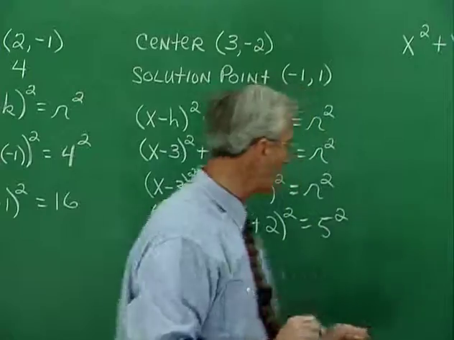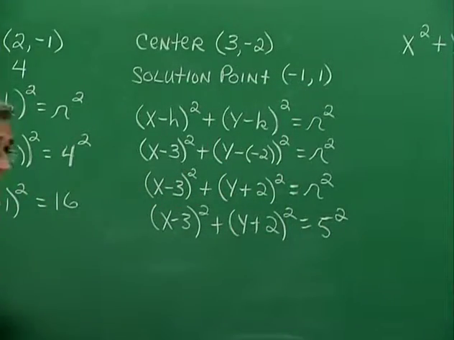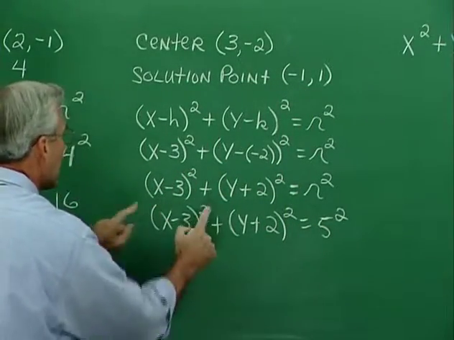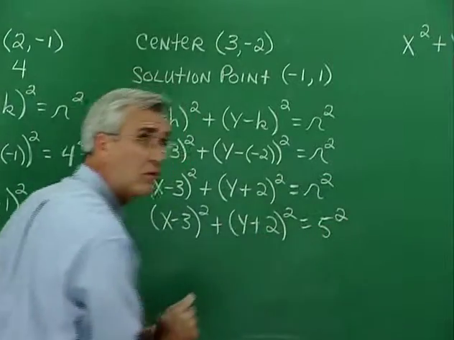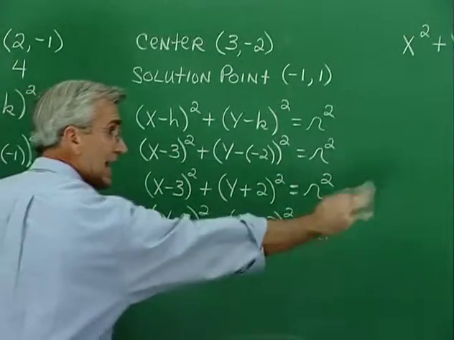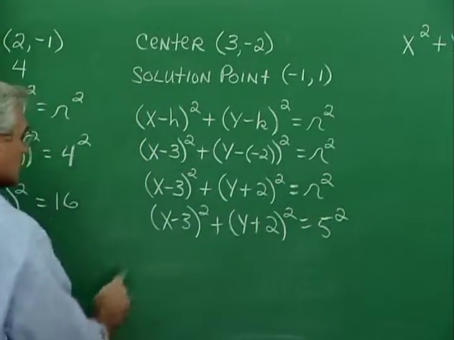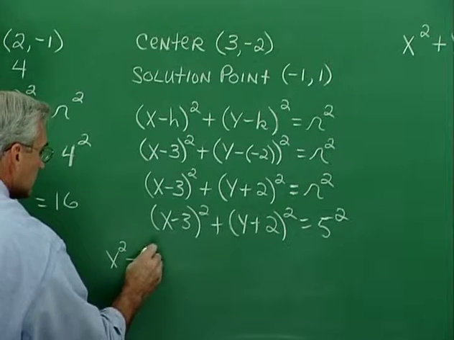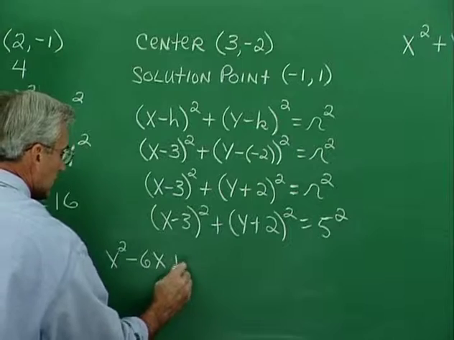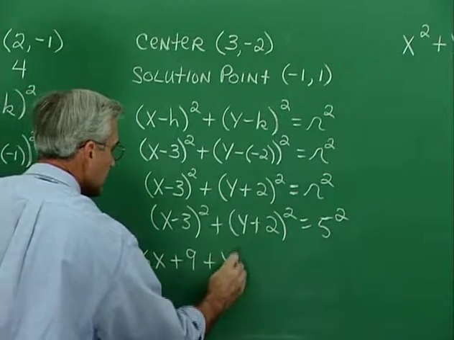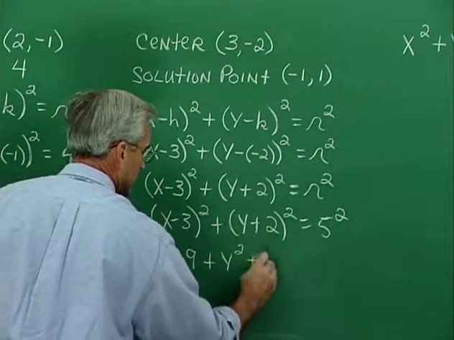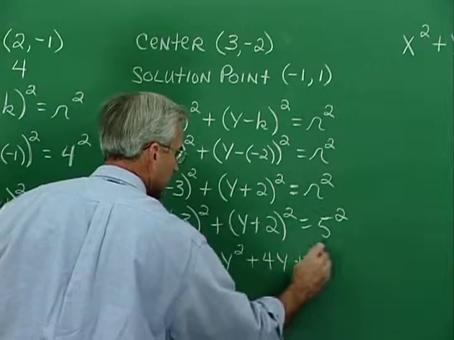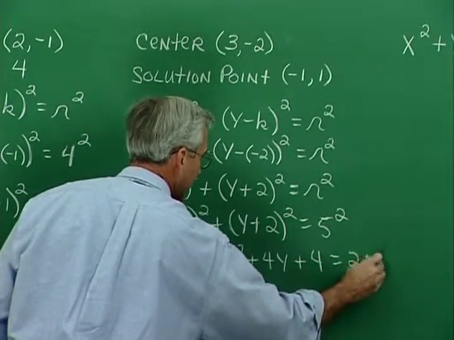The general form associated with this one would mean, let's square here and square there. You see, just expand it out, perform the indicated operations. Now this would end up being x squared minus 6x plus 9, and then y squared plus 4y plus 4 equals 25.